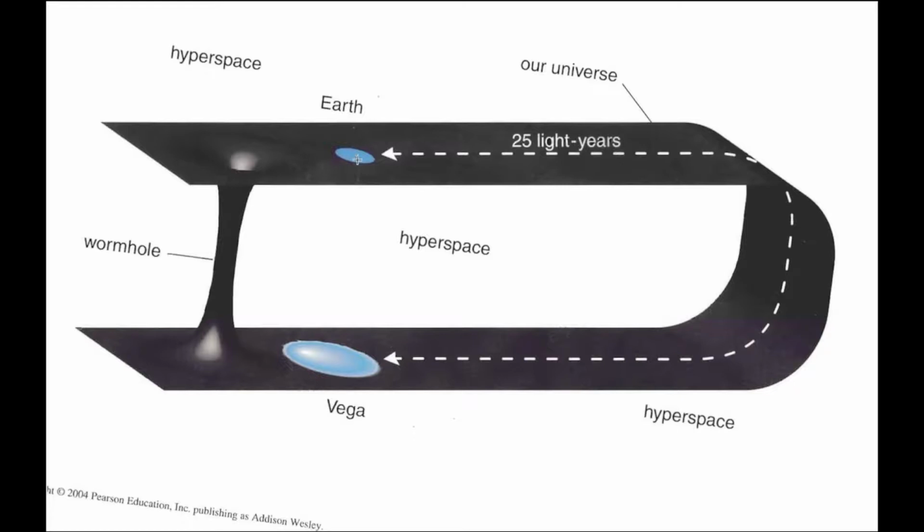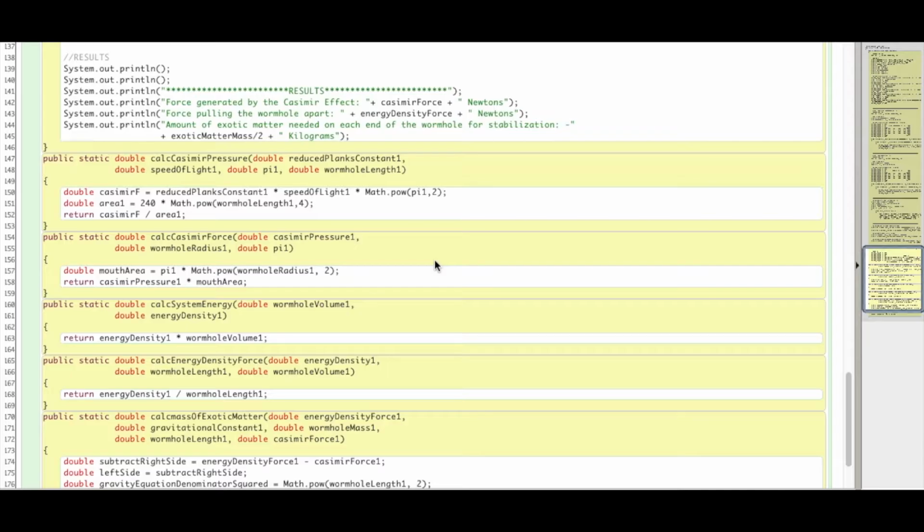For example, if scientists on Earth wanted to observe the star Vega more closely, normally they would have to travel 25 light years to get there, but through stabilizing an Einstein-Rosen bridge, they would be able to take this shortcut through hyperspace to observe the star. I wrote an original Java program that uses two main methods to stabilize a wormhole.